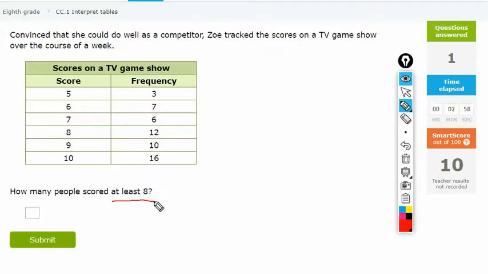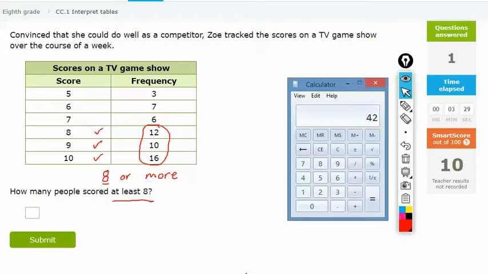Okay, so at least 8. That means basically 8 or more. Okay, so this 12 is not the right answer because these people scored 9, so they scored 8 or more. These people scored 10, so they scored at least 8 or more. Okay, so you have to add all of these numbers up over here.